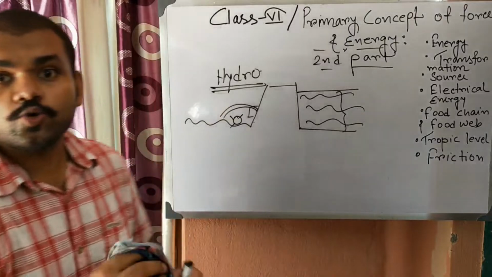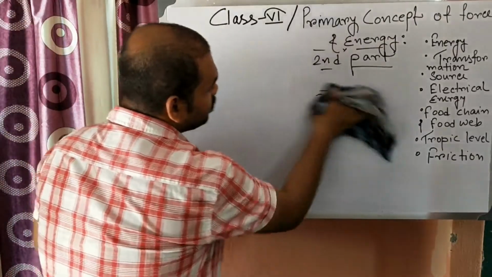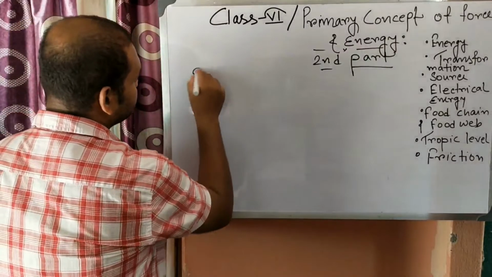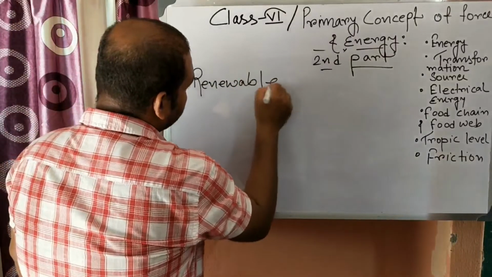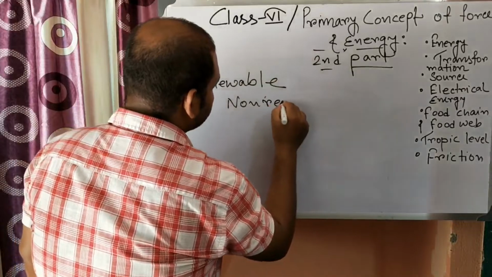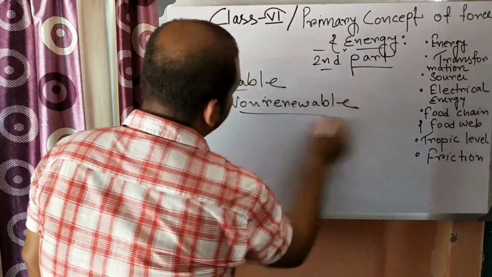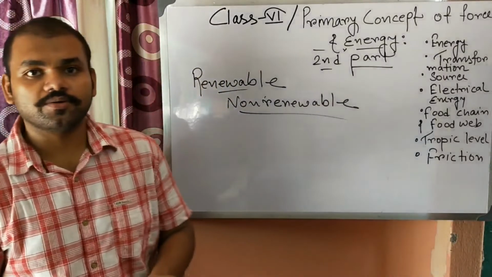Now there are two kinds of energy sources. One is known as renewable energy sources, another one is non-renewable. Renewable and non-renewable sources of energy. What do you mean by renewable sources of energy?